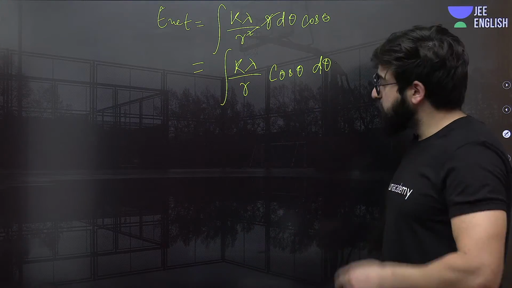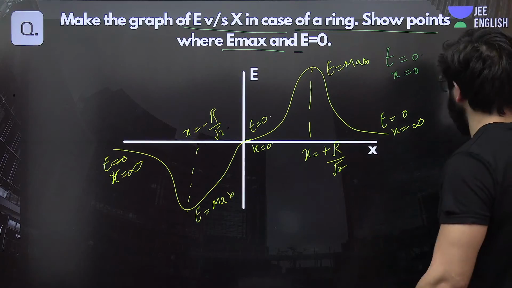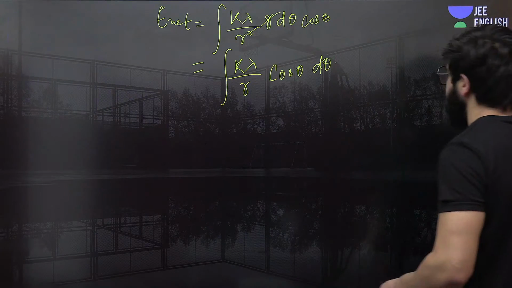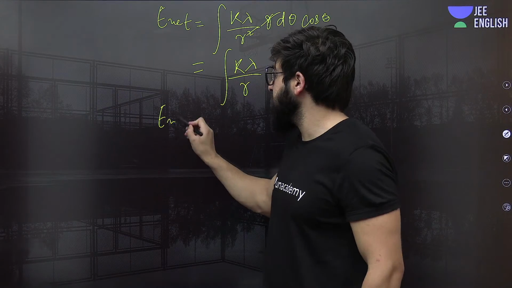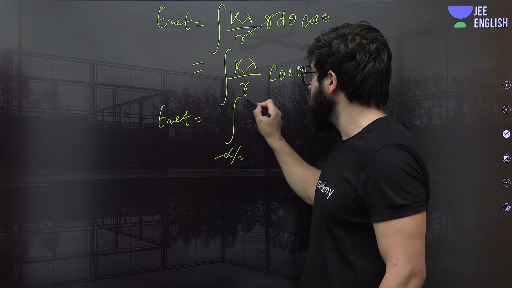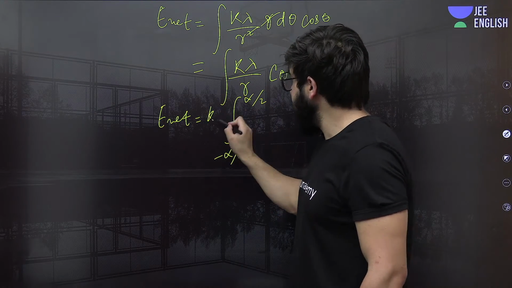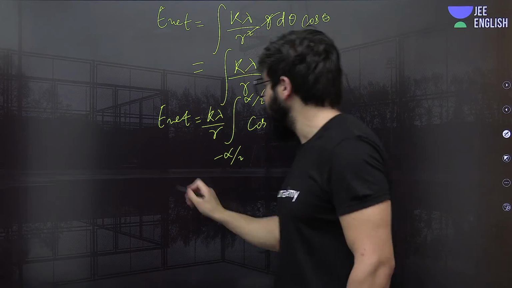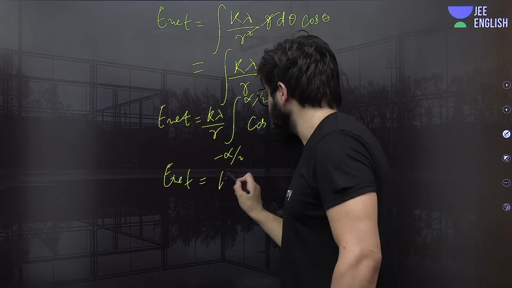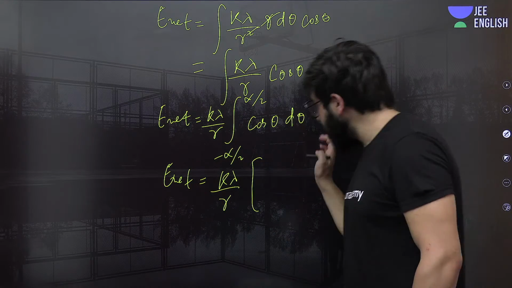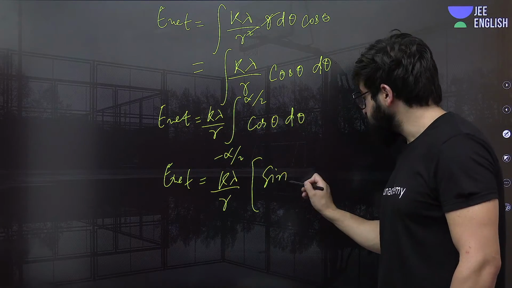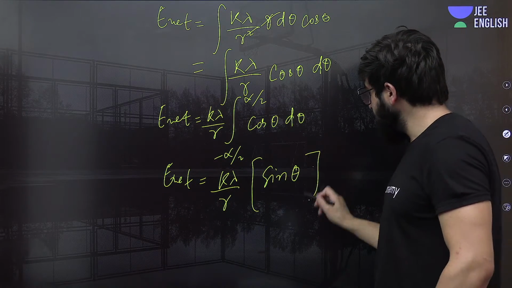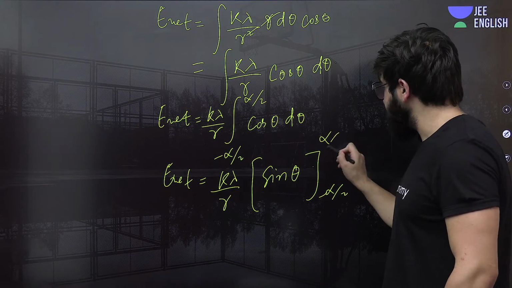Now, from where to where do we need to integrate to find the net electric field? As I told you, from minus alpha by 2 to plus alpha by 2, we'll get the total electric field. So can we just write it? E net will be nothing but integration from minus alpha by 2 to plus alpha by 2 of k lambda upon r, constants, and this is cos of theta d theta. So E net will be k lambda upon r, and the integral of cos of theta is nothing but sine of theta, from minus alpha by 2 to alpha by 2 exactly.